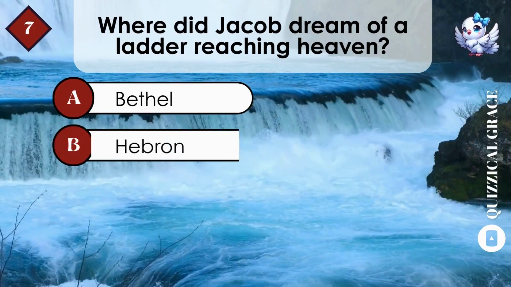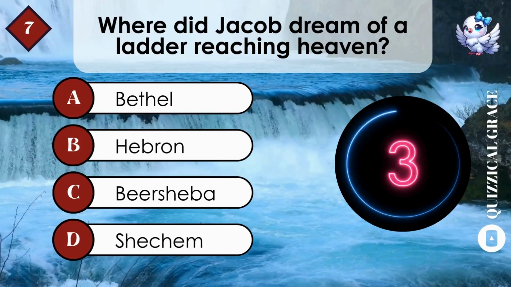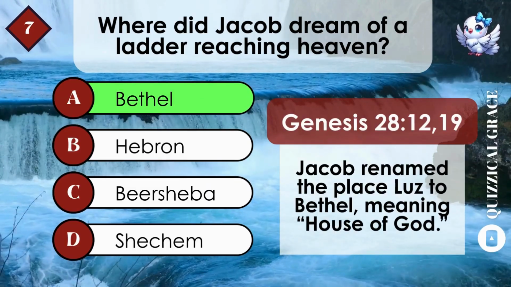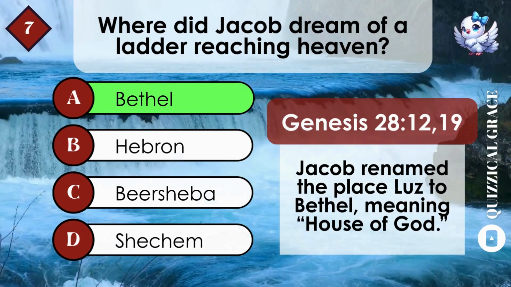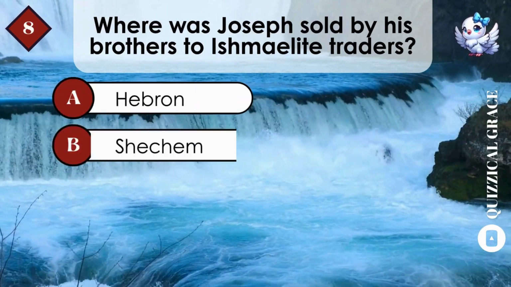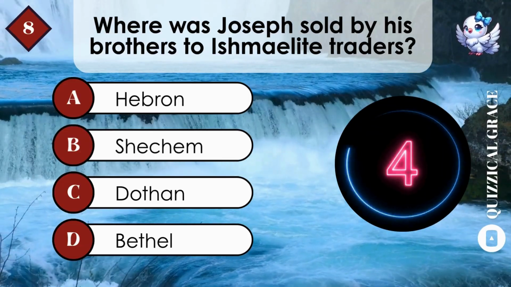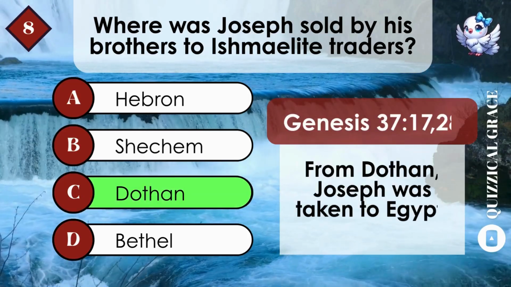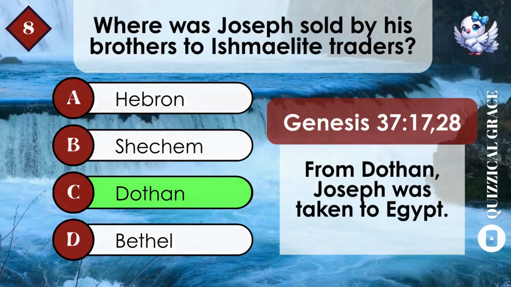Where did Jacob dream of a ladder reaching heaven? A. Bethel. Jacob renamed the place Luz to Bethel, meaning house of God. Where was Joseph sold by his brothers to Ishmaelite traders? C. Dothan. From Dothan, Joseph was taken to Egypt.